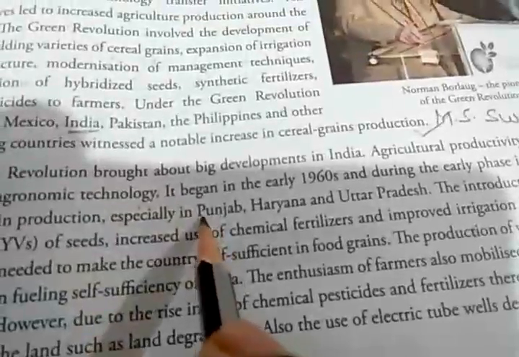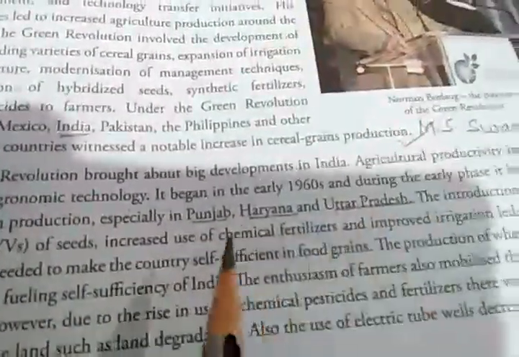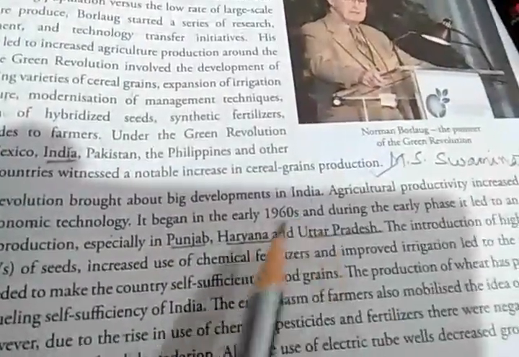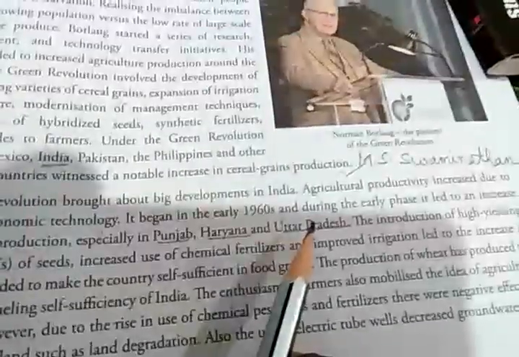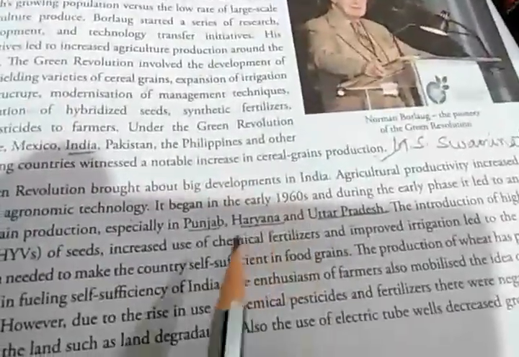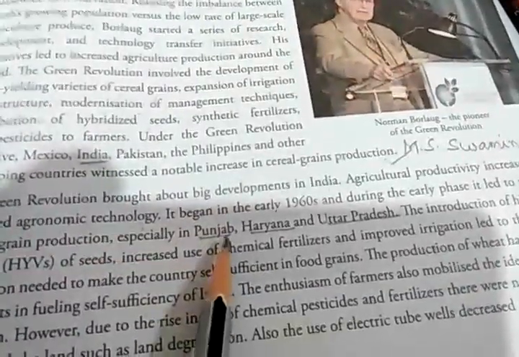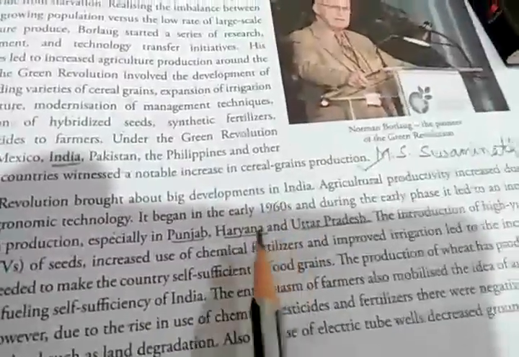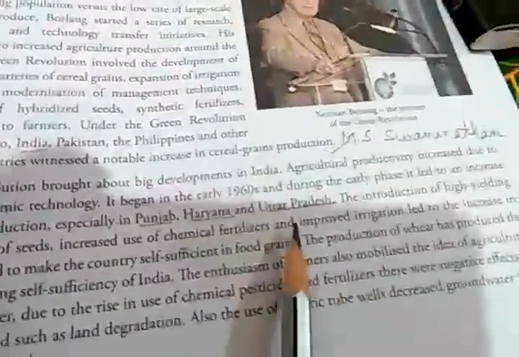These are the three states where this experiment of Green Revolution was performed, in the early 60s. In these three states, there was a bumper result because the grain production increased many-fold. So it was a success. Green Revolution was a success in Punjab, Haryana, and Uttar Pradesh.